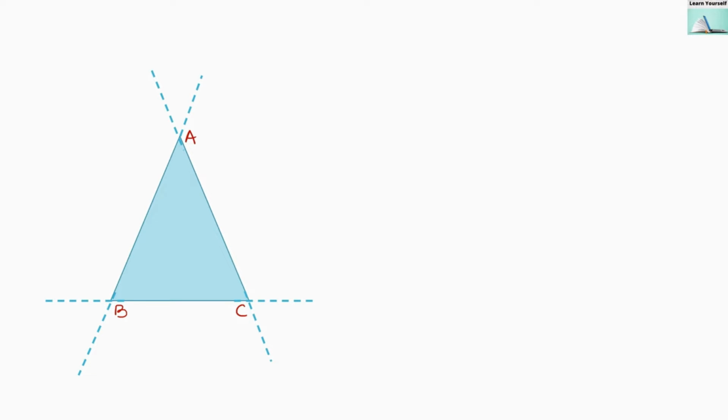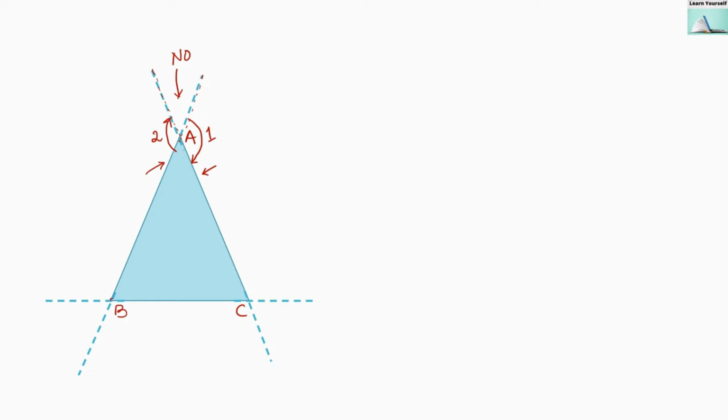If I talk about line segment AB, then I have extended it like this. With this line segment, this is the first exterior angle. In the same way, when I extend line segment AC like this, my second exterior angle will be like this. Now this is not an exterior angle. So with vertex A, I got two exterior angles, exterior angle 1 and exterior angle 2.